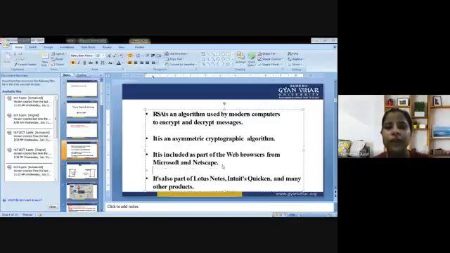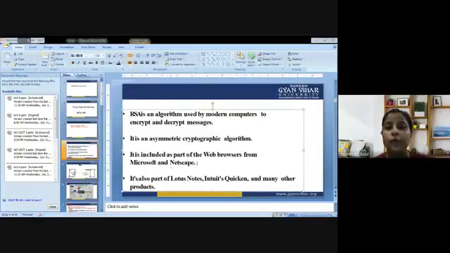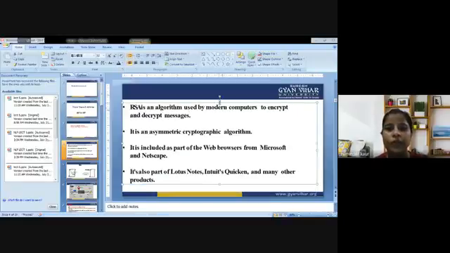Next, it is included in the web browsers from Microsoft and Netscape. Netscape developed SSL, the Secure Sockets Layer protocol, so it is the author of the same. And Microsoft, as the name is very common and popular. It is also part of Lotus Notes, Intuit Quicken, and many other products.